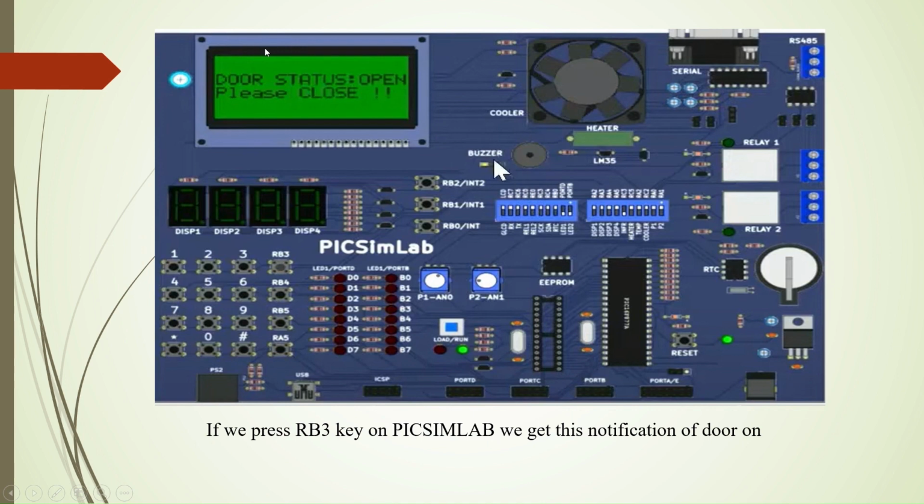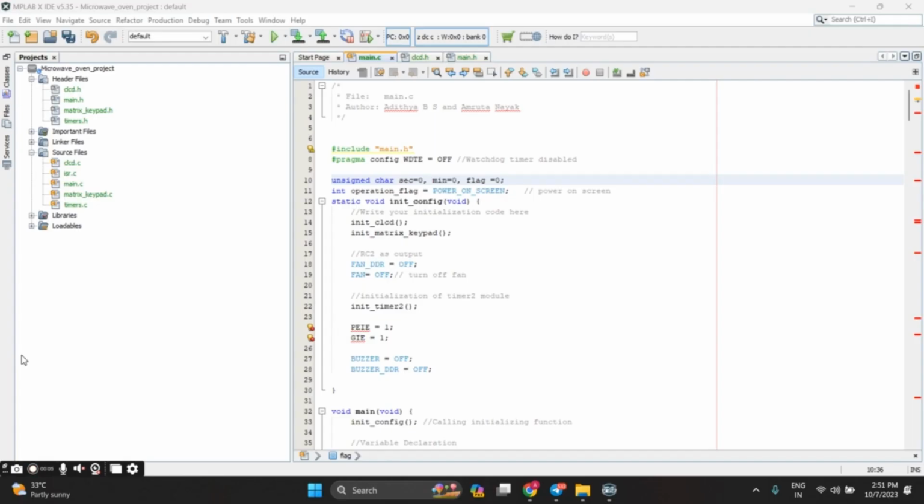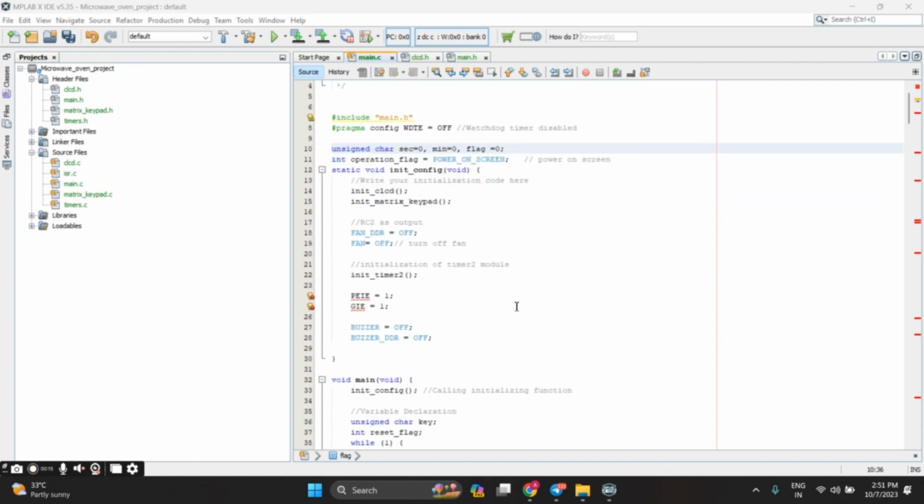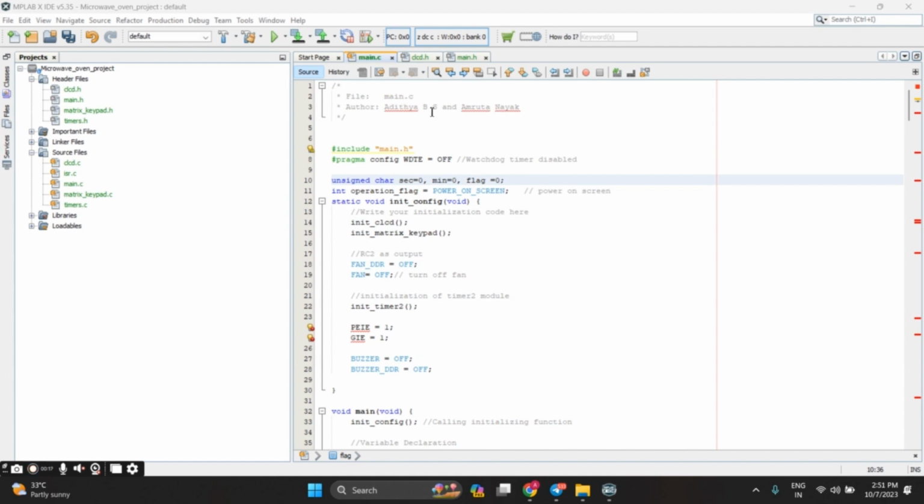So this is about the project presentation. I hope you liked it. The rest of the coding will be explained by my teammate, Aditya. Thank you. This is the code written in MPLABX IDE to run the PICSimLab simulator for the microwave oven, written by Aditya B S and Amruta Nayak.